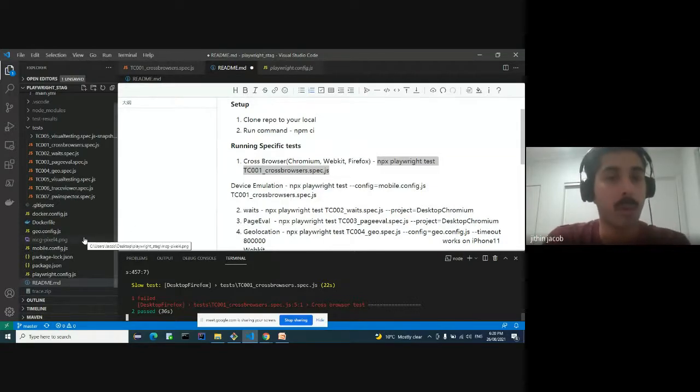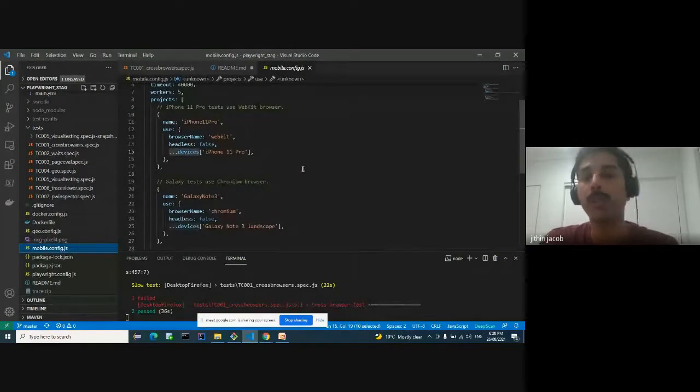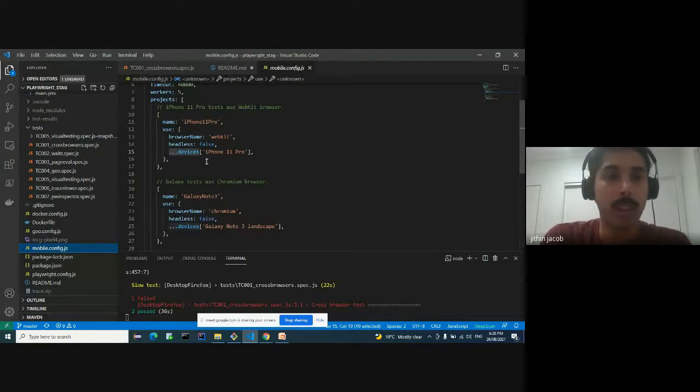So for the demo purpose, I'm using another config file. It is really not required in the actual setup. But for the demo, I'm using another config file. In here, I'm just passing in a particular portion called devices. So we'll be running the test against iPhone 11 Pro as well as Galaxy Note 3 in landscape mode. So these are the two devices I'm using.